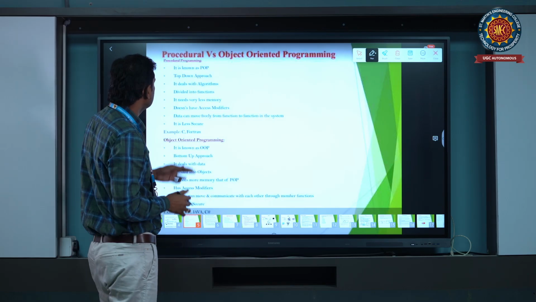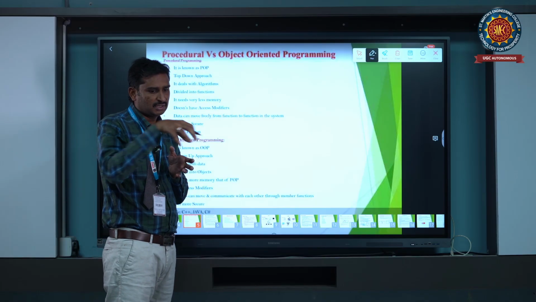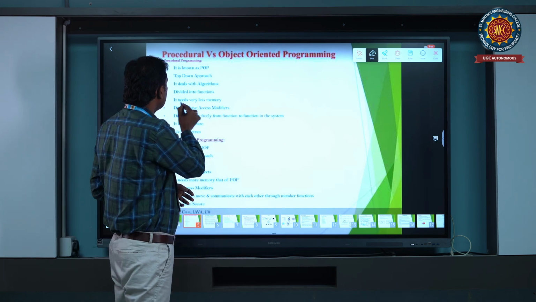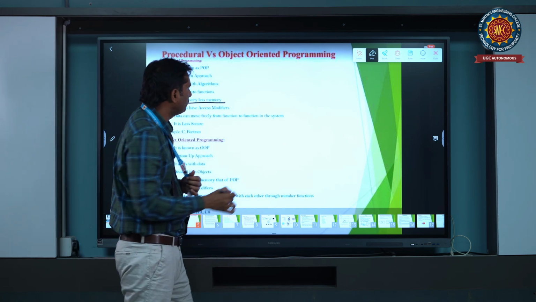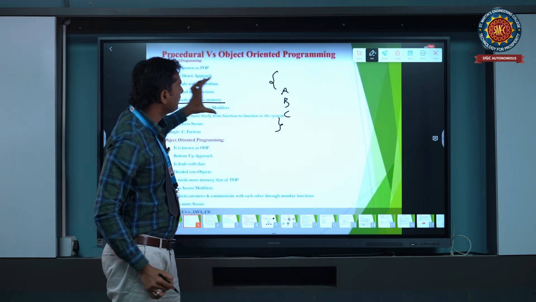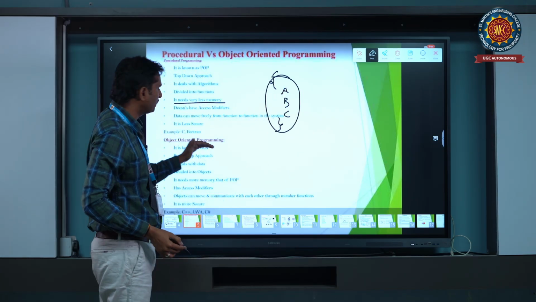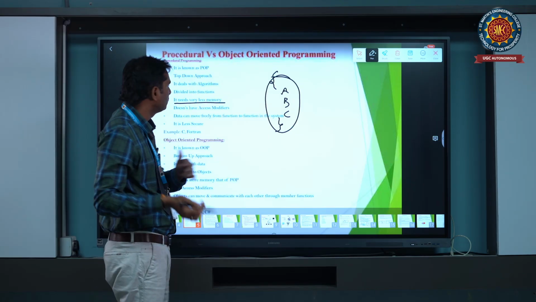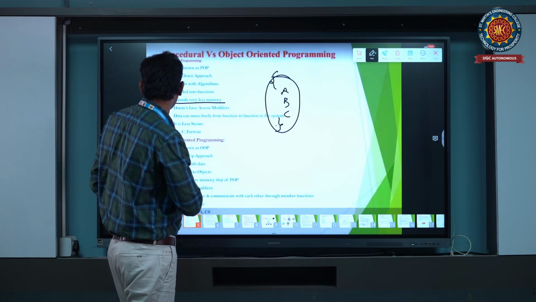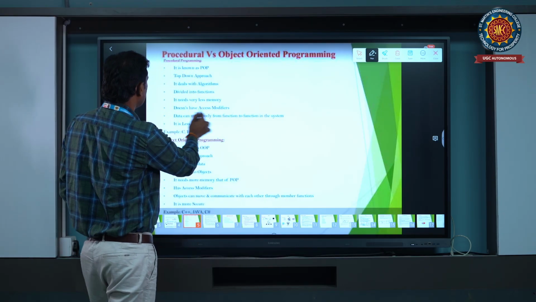Okay, it uses very little memory. A procedural language is not secured, and there is no extra code, so that's why it takes less memory. For example, if we have code A, B, C, the procedural language stores only these things. Coming to object oriented, I will explain it later. But this is the only less memory used in procedural language.